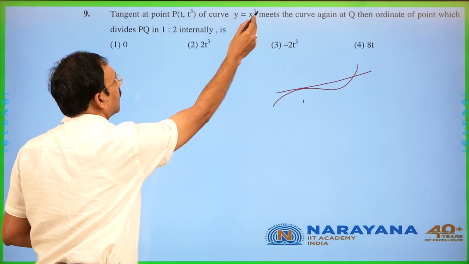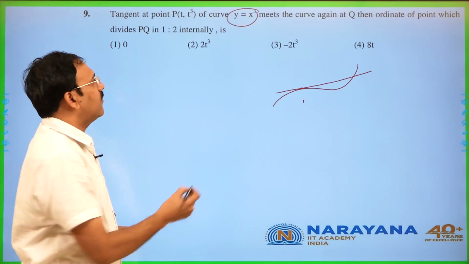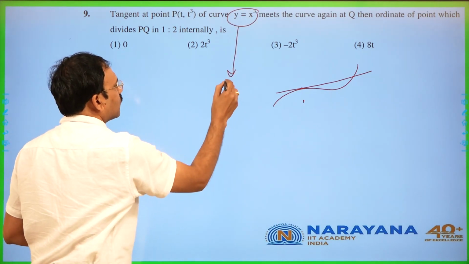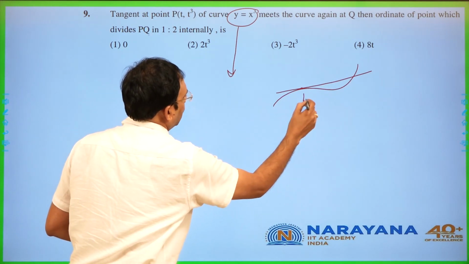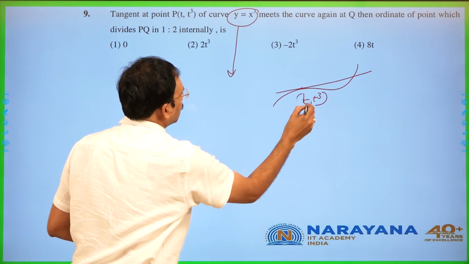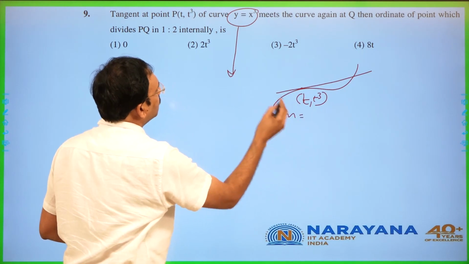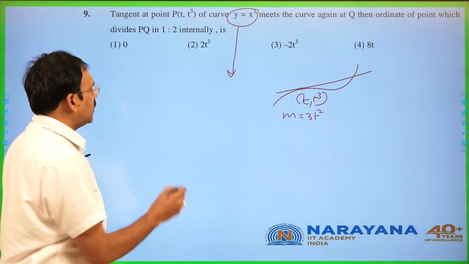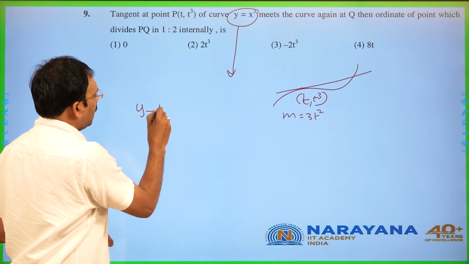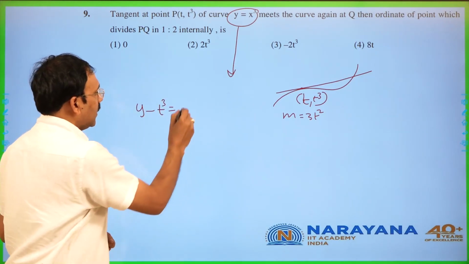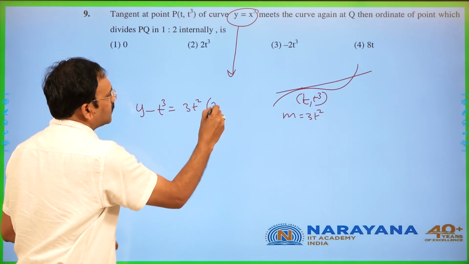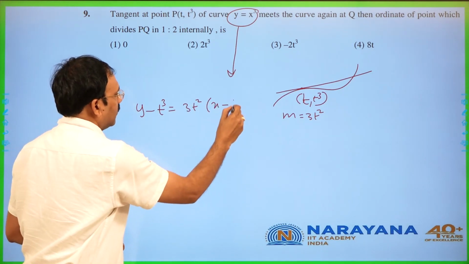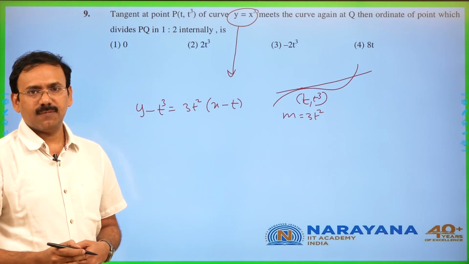So the slope of the tangent is the derivative, which is 3x square. Let me take this point as t comma t cube. So the derivative gives 3t square as the slope. Therefore, the tangent equation is y minus y1 is equal to m into x minus x1.